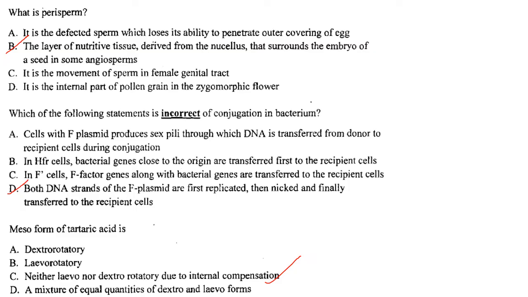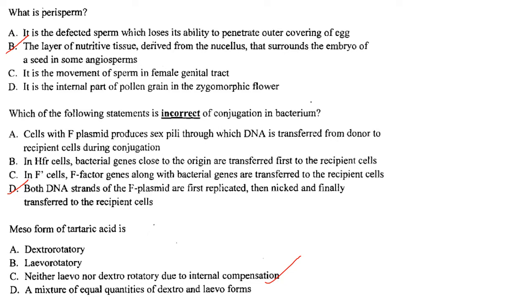Then next one. What is perisperm? It is a layer of nutritive tissue derived from the nucellus that surrounds the embryo of a seed in some angiosperms. Answer is option B. Then next one. Which of the following statements is incorrect of conjugation in bacteria?